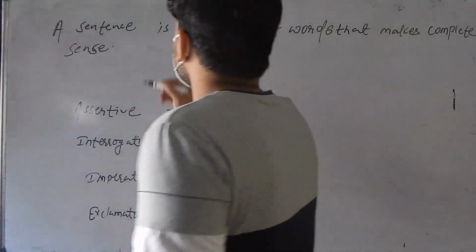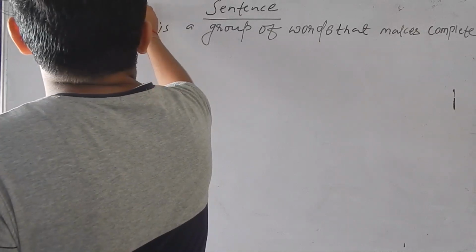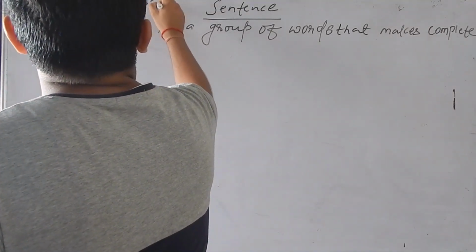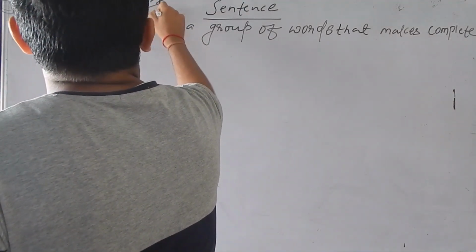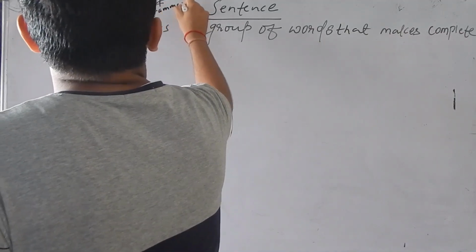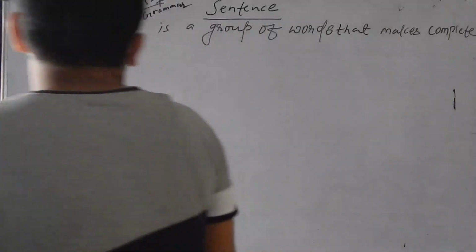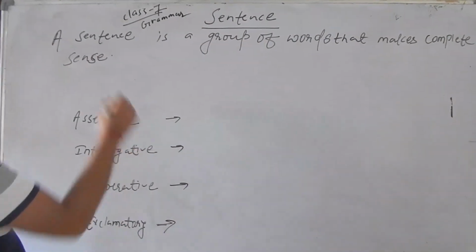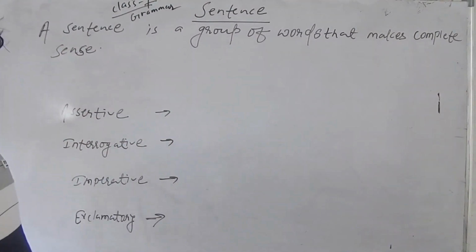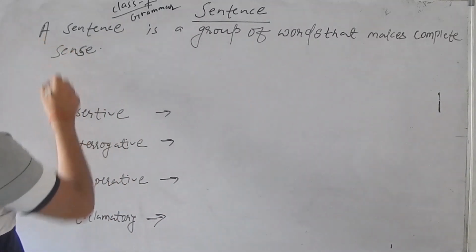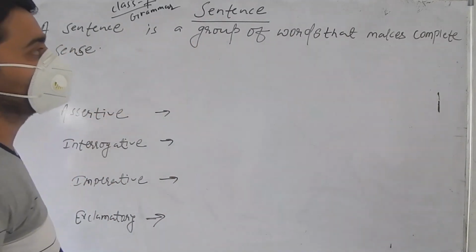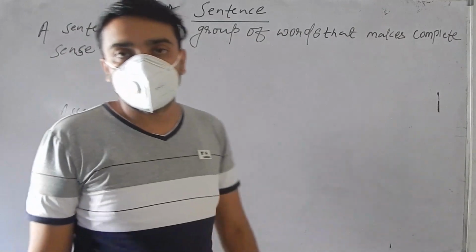And actually, this class is for class 7, your grammar book. Grammar. The first chapter is sentence. So try to see it. Sentence. First of all, see what you mean by sentence. The general meaning of sentence is a group of words that makes a complete sense.